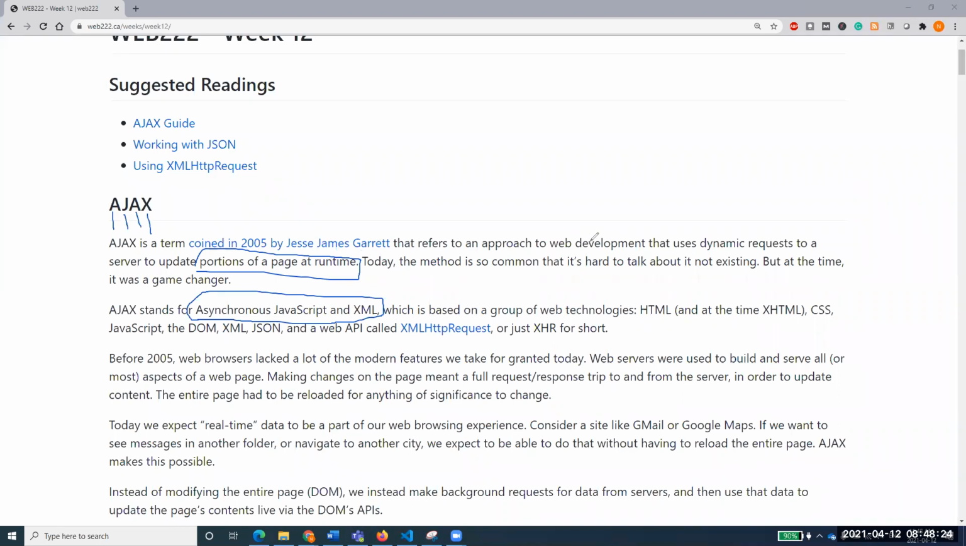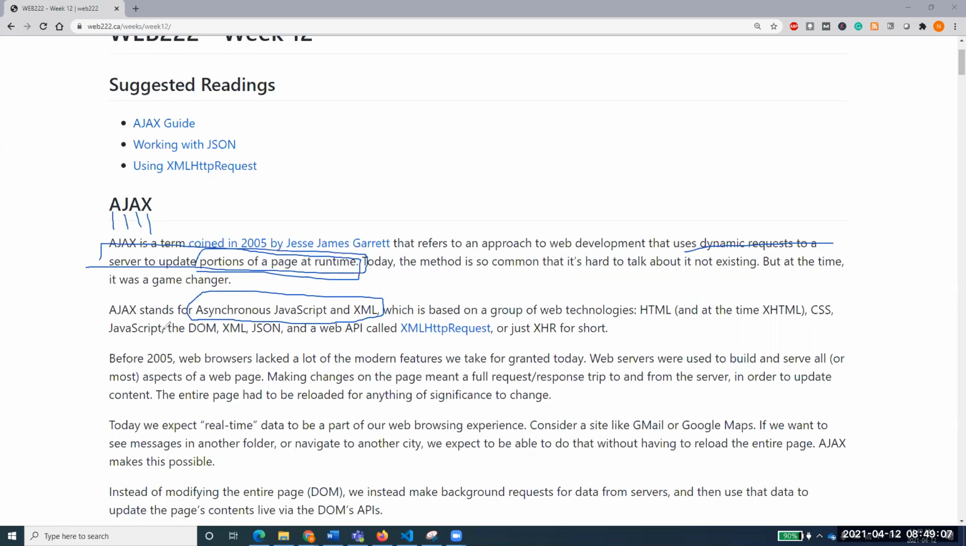But we have been running our web pages by running the server, NPX Lite server, HTTPS server, you remember? So we have always worked on that, and we know that we were running our programs from the server. But till now, we have not discussed anything about getting data from somewhere, or dynamically loading some data from the server, from anywhere. But in Ajax, the important thing is that we are talking about dynamic requests to a server to update portions at runtime.